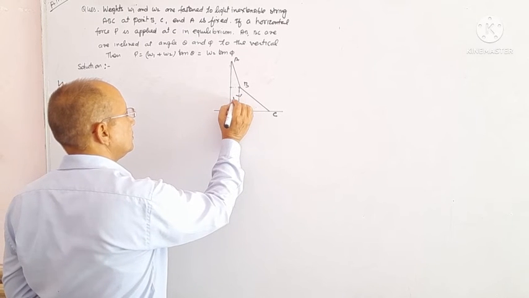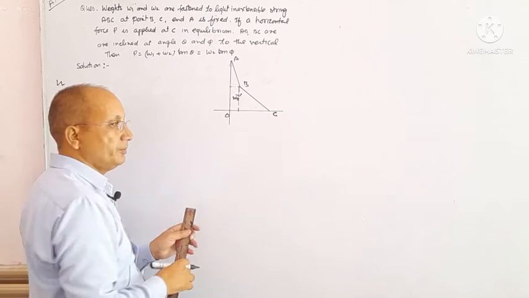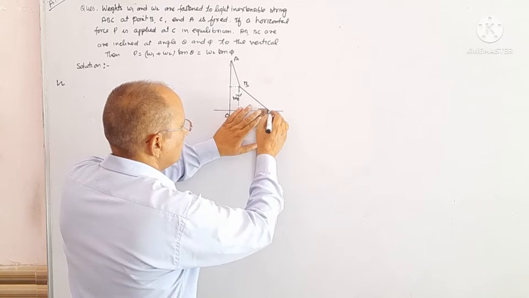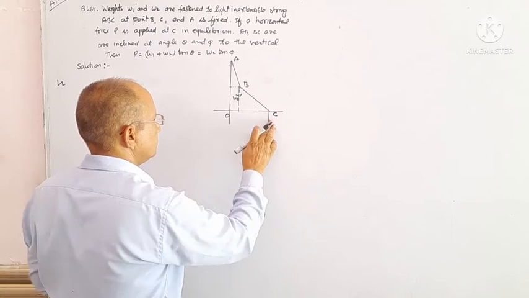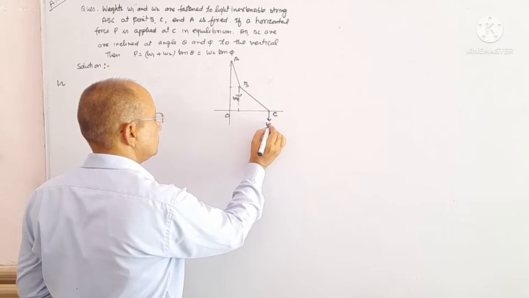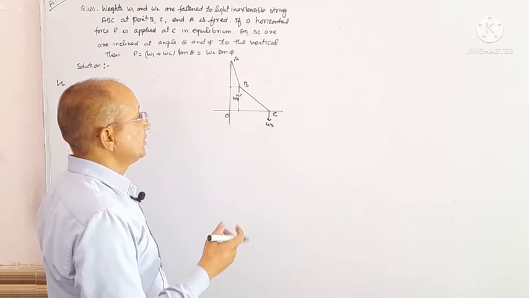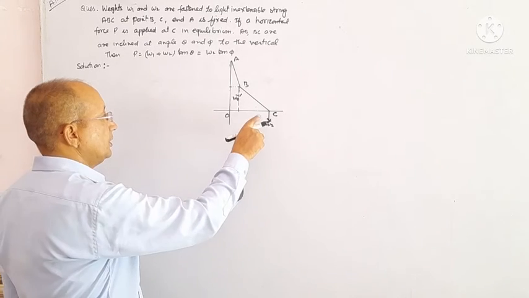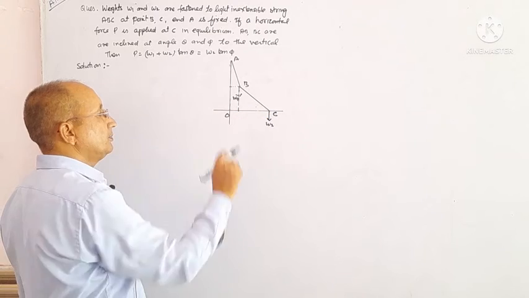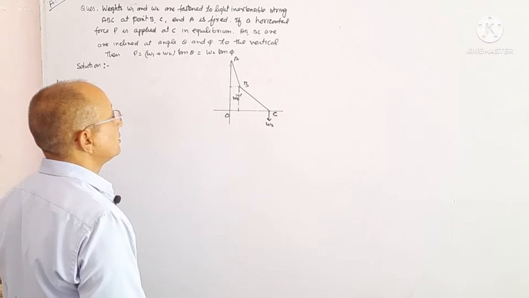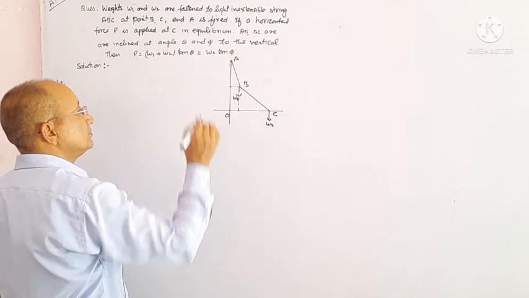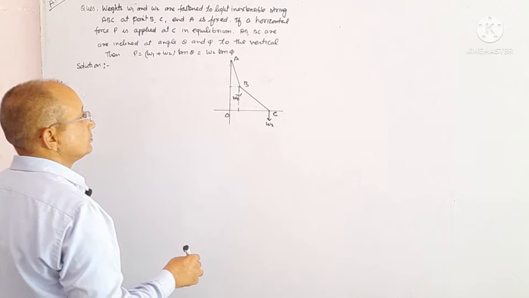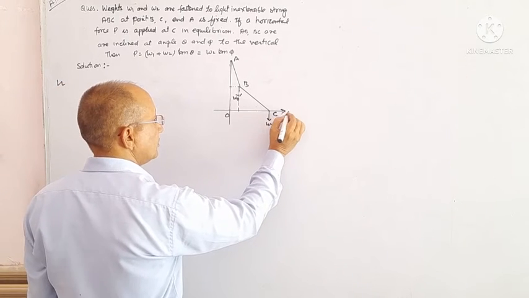Weight W1 acting at point B, and weight W2 fastened at the end C of the string. The end A is fixed, and P is horizontal force.